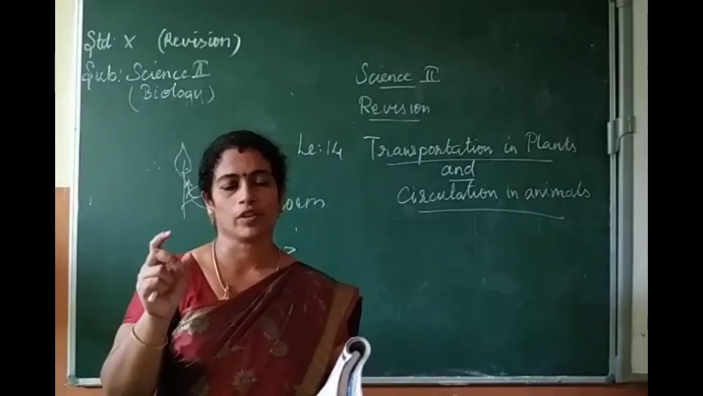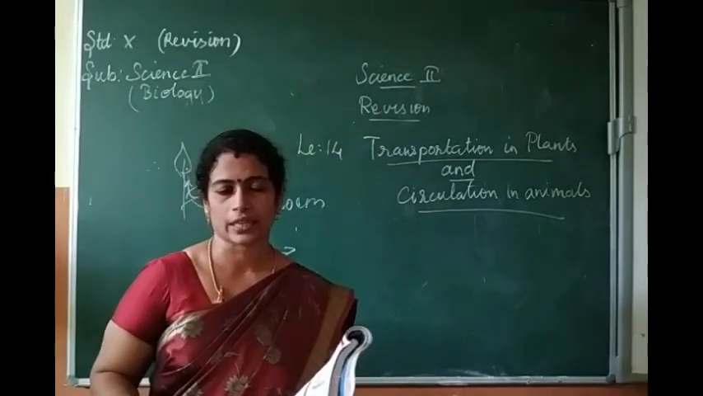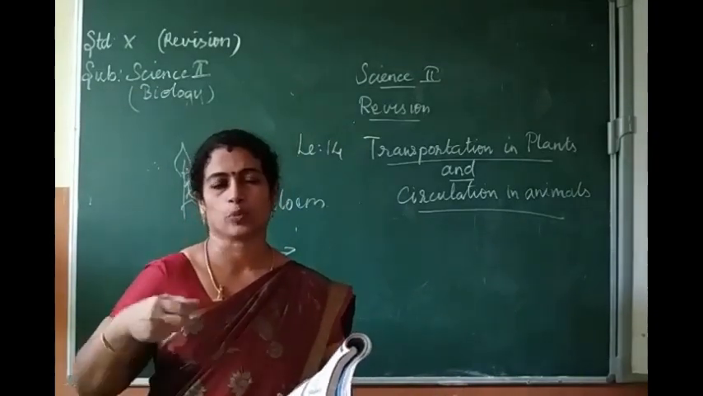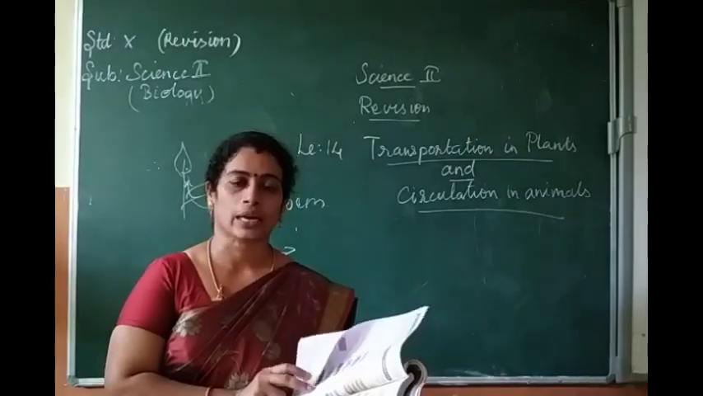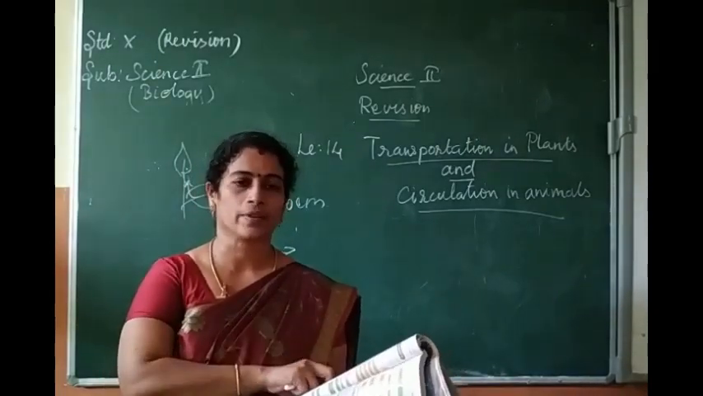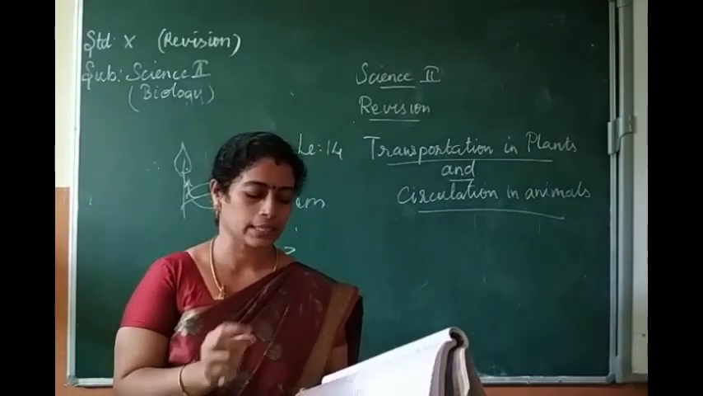So the walls of the right ventricle are thicker than the right auricle. The auricle's wall will be thinner than the ventricle, since the ventricle has to push the blood to the different parts of the body. It should always have the thicker wall. Okay, that's the reason.